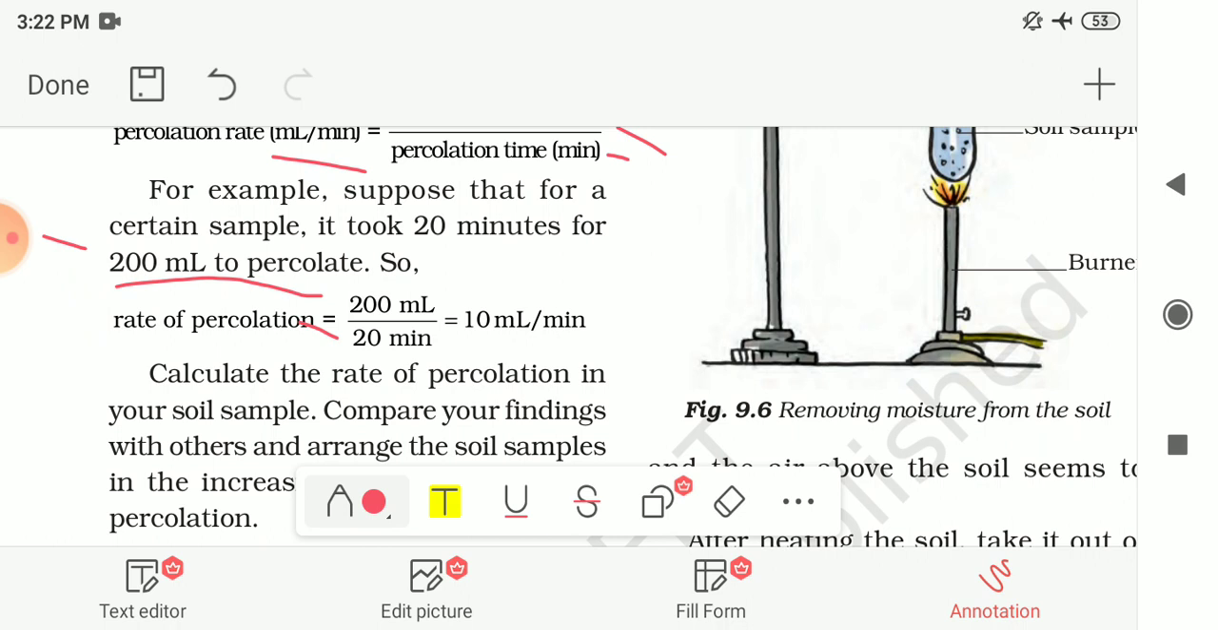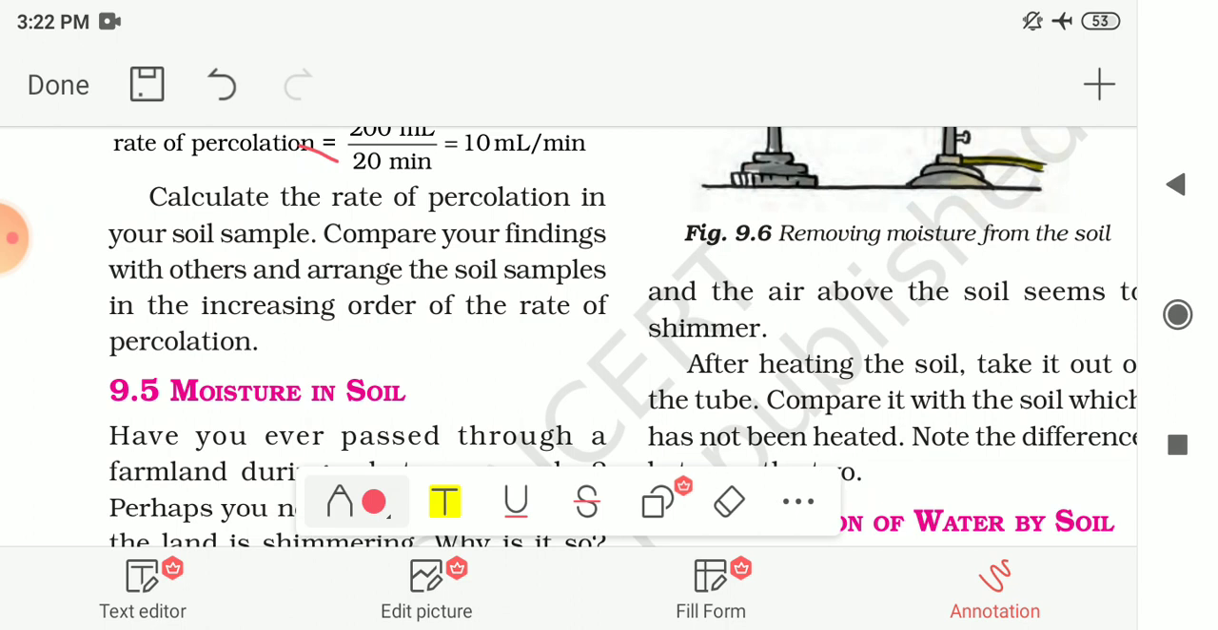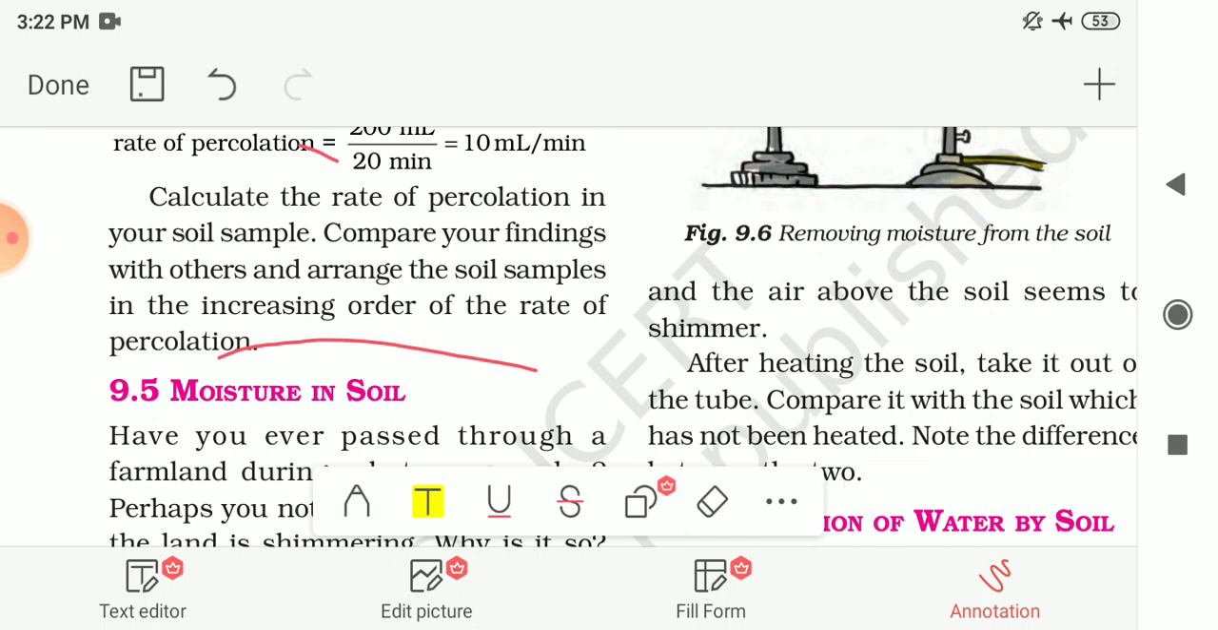That means in 1 minute, 10 milliliter of water can be percolated from the given sample of the soil, or filtered from this soil. Now calculate the rate of percolation in your soil sample, compare your findings with the others, and arrange the soil samples in increasing order of the rate of percolation. If you have taken more than one sample, then you can compare the percolation rate of these different kinds of soil.